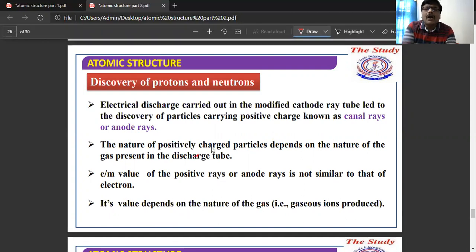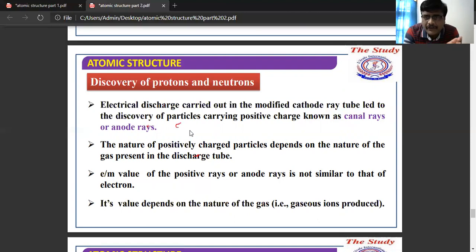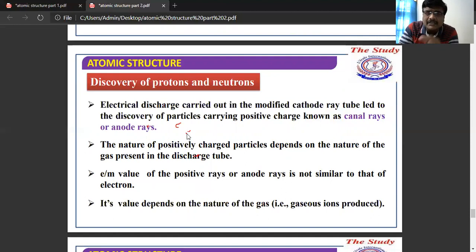So after the cathode ray experiment or cathode ray discharge tube, the scientists discovered particles carrying a positive charge. From the cathode ray discharge tube, we know that the cathode rays are negatively charged. So from that experiment they discovered the particles carrying a positive charge.